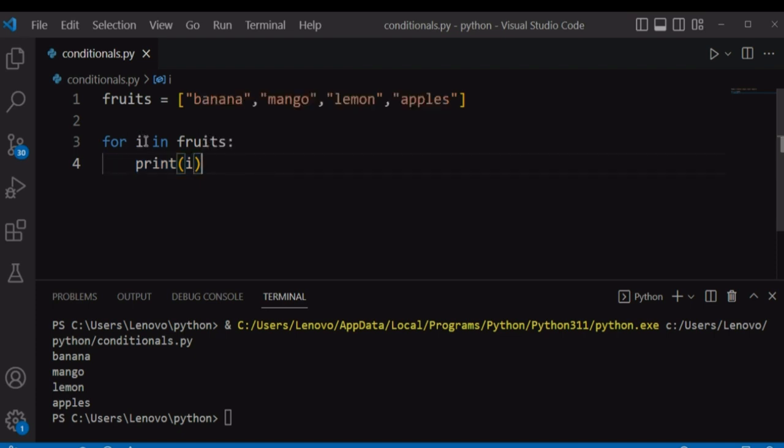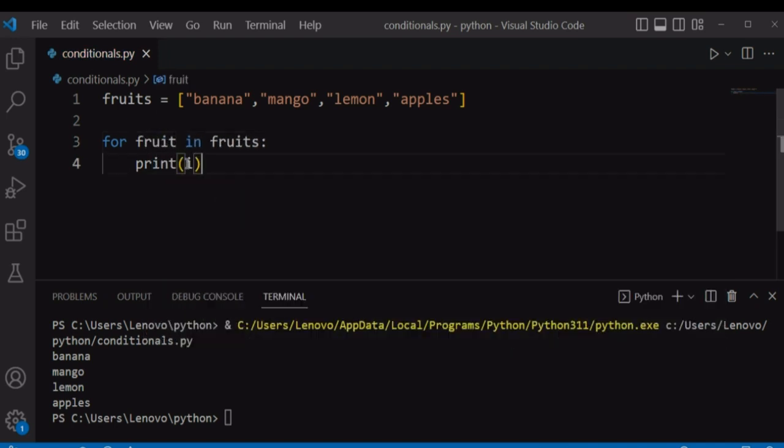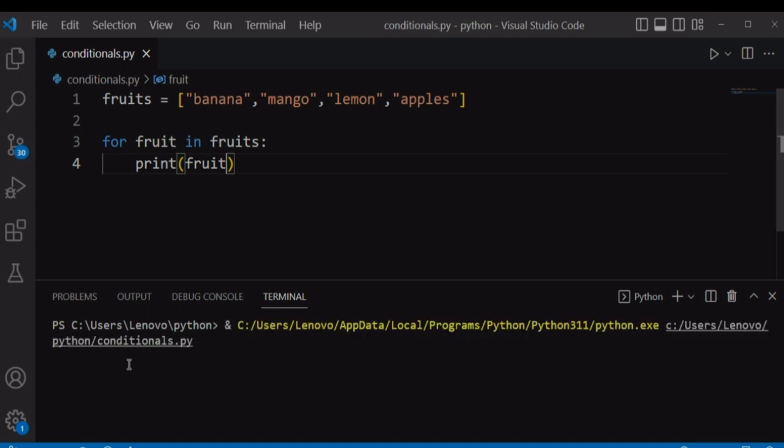And this I is optional, so it can be anything. It can also be fruit. So you can print this fruit. If you run our file again, it's going to print the individual fruits in our list: banana, mango, lemon, apples. So this can be anything, and this is our list of fruits. Don't confuse it.